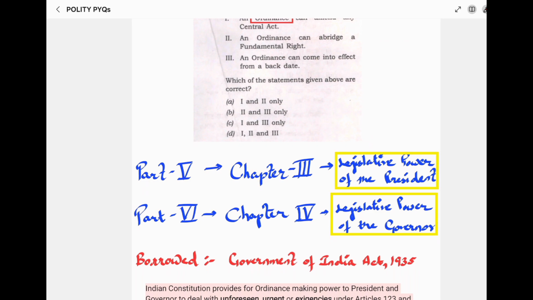Now, in the Constitution of India, the word ordinance is not defined, but it has been mentioned under Part 5 and Part 6. Article 123 provides for the legislative power of the president, and Article 213 under Part 6 provides for the legislative power of the governor.